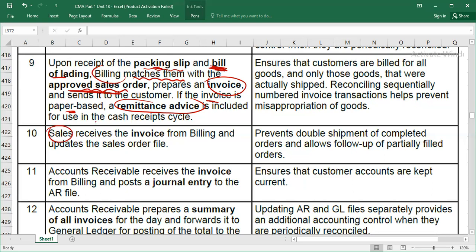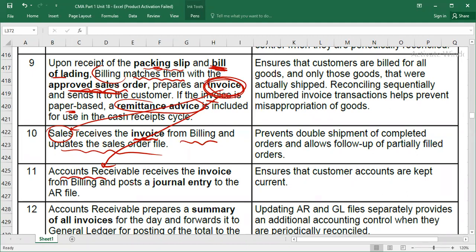Then the sale department: at the start, the sale department received the order and also acknowledged it to the customer. Sales receives an invoice, because one copy of the invoice produced by the billing department will be sent to sales. One copy will be sent to the receivable department. The sale department receives the invoice from billing and updates the sale order file. Obviously, in the sale order file, they first have the purchase order received from the customer, then the sale order they created, then the approved sale order from the credit department, right? And now they will also tag the invoice for their record.